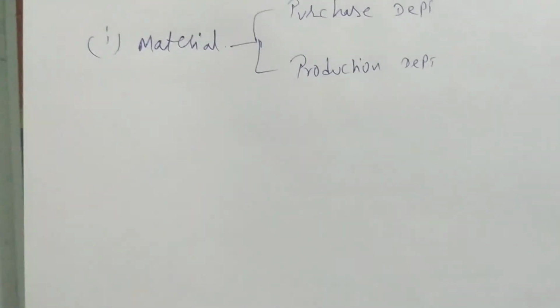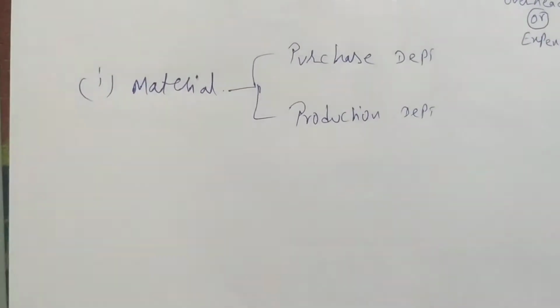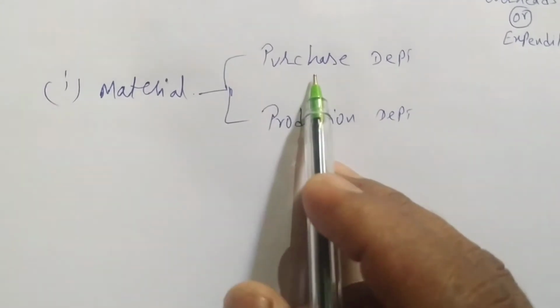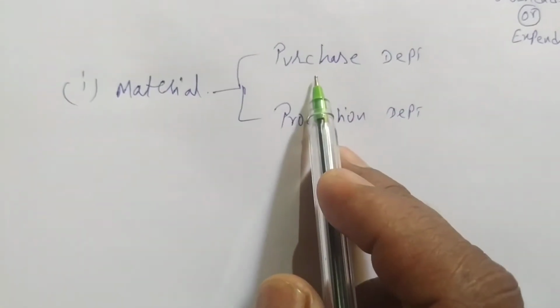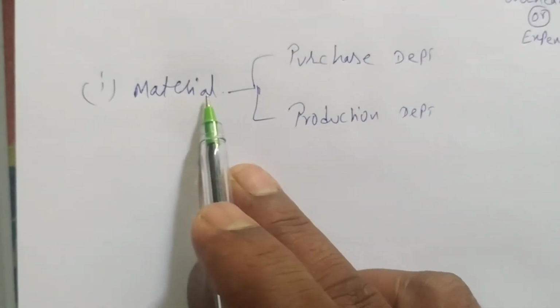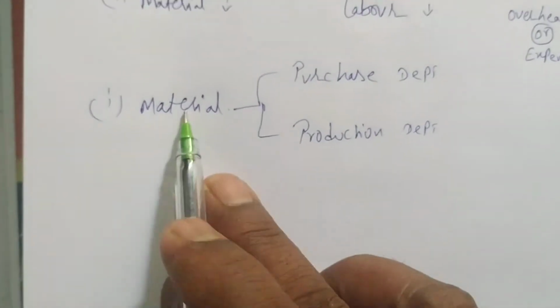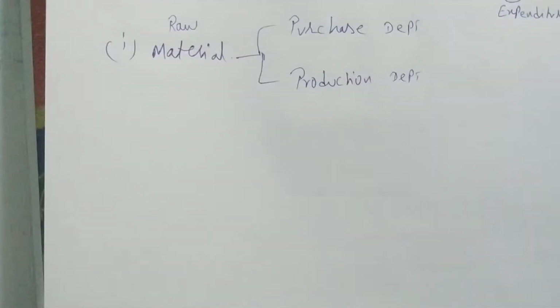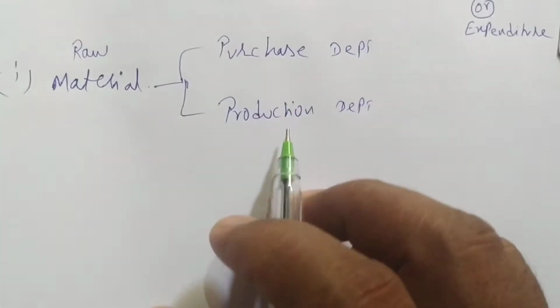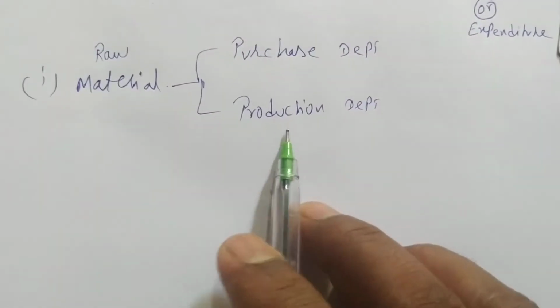Now concentrate. The main role of the purchase department is to purchase material, and the production department converts the raw material into finished goods. They will do production with the help of material. Which material are we talking about? We are talking about raw material. So we have these two departments: the purchase department and the production department.